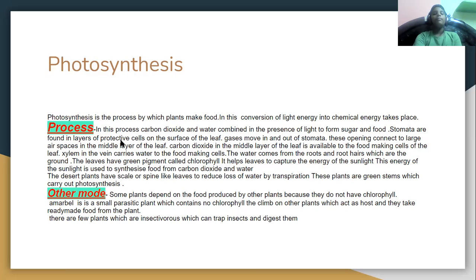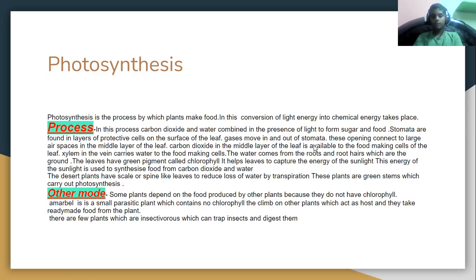Stomata are found in the layer of protective cells on the surface of the leaf. So there are some parts of the plant that are found in the layers of protective cells on the surface of the leaf. This is known as stomata. Gases move in and out of stomata.